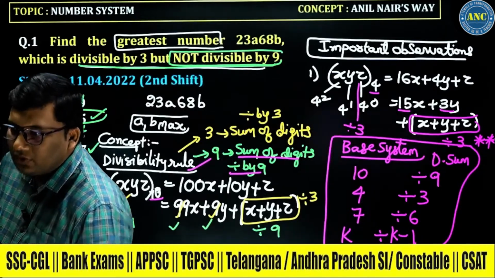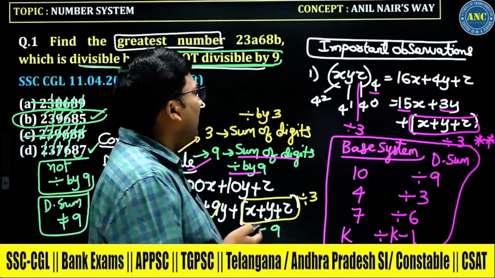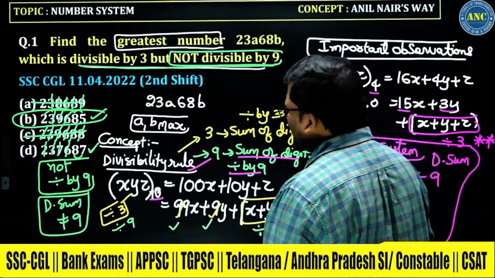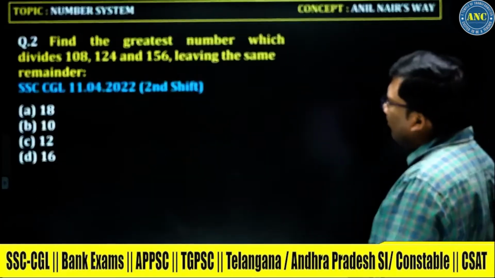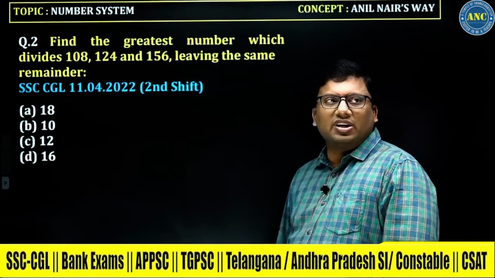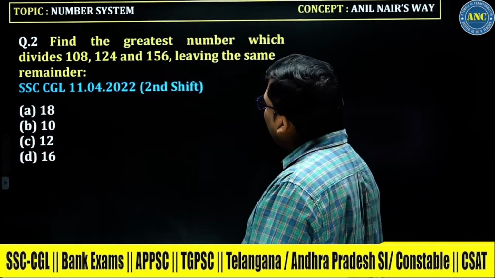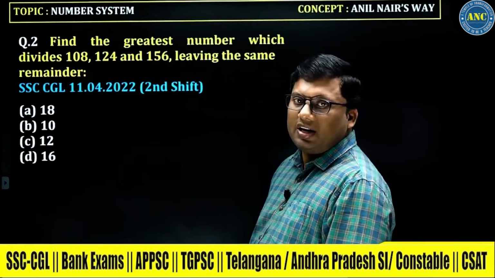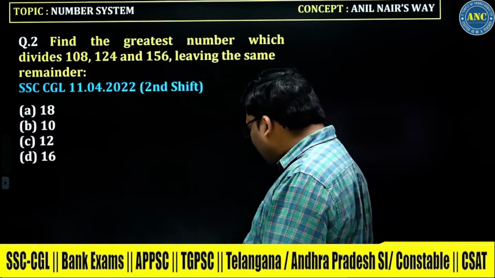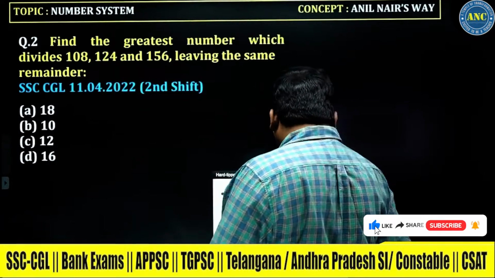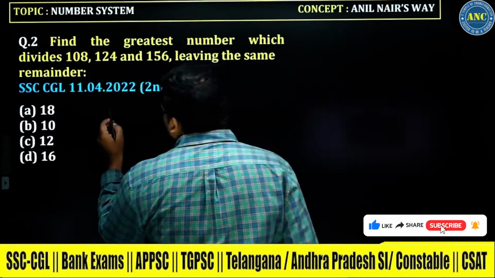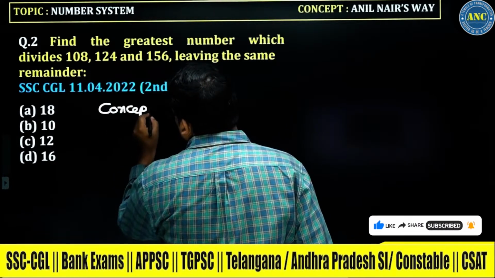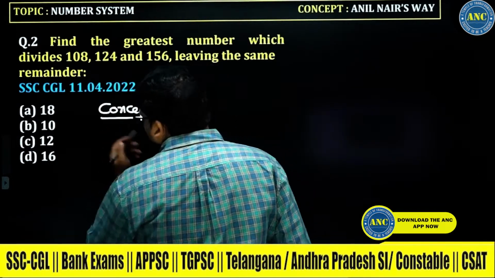Second question. We will solve each and every question with important conclusions. Question 2: Find the greatest number which divides 108, 124, 156, leaving the same remainder. Again, first I will discuss the concept.